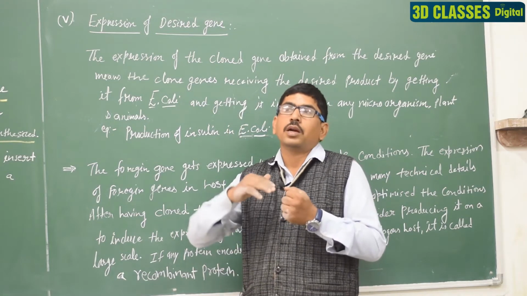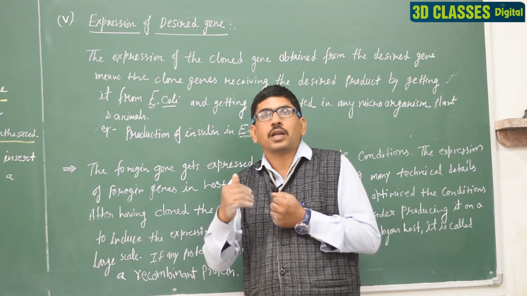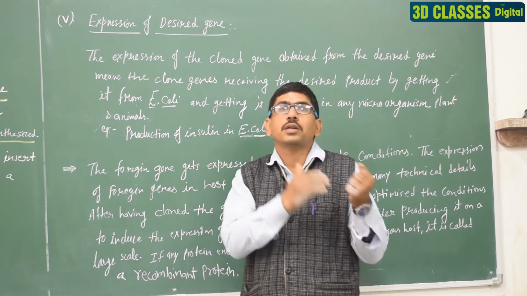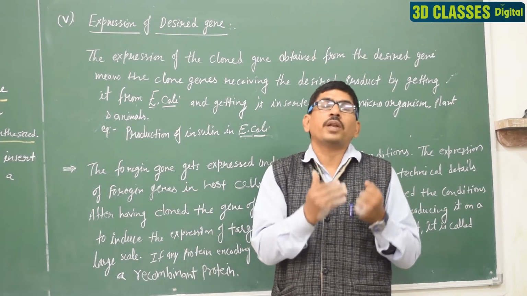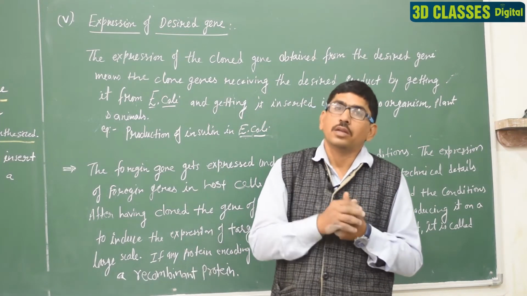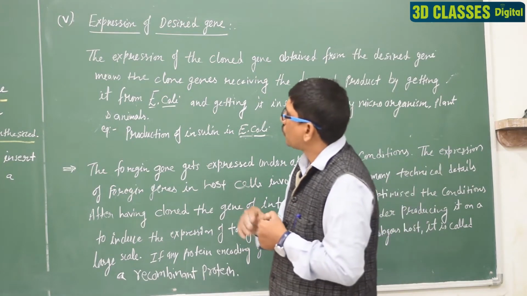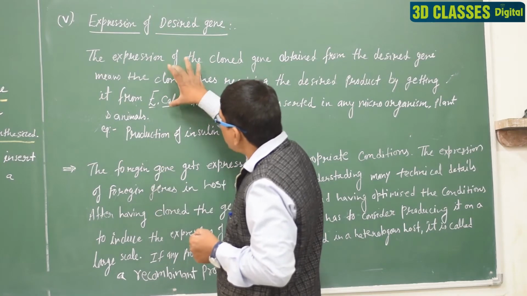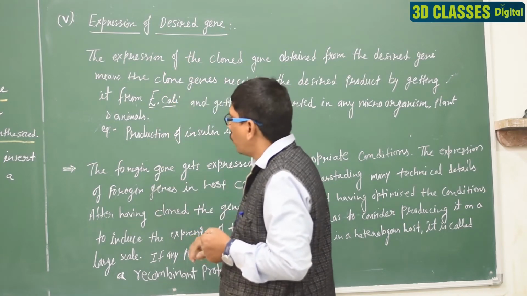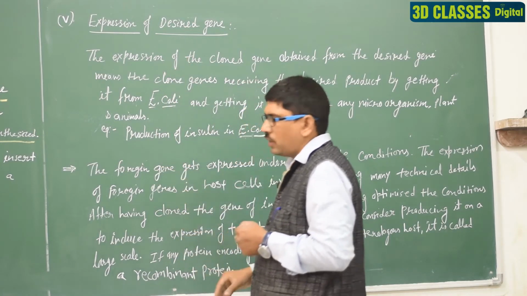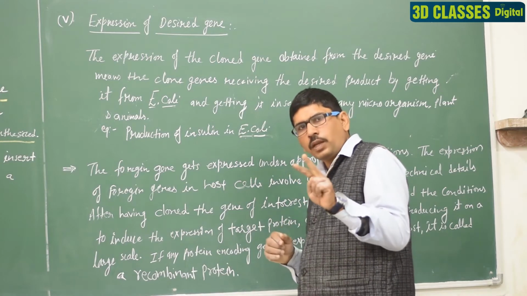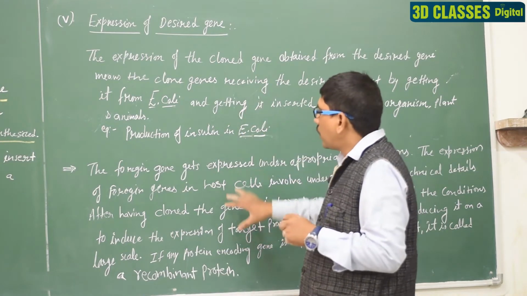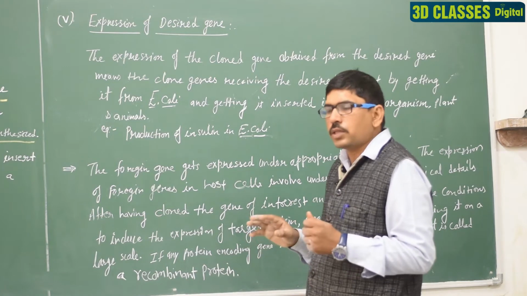It means those genes inserted as foreign DNA, the obtaining of the product from the foreign gene. So, same thing, there are two paragraphs, first paragraph and second paragraph. This paragraph is given in your Rajasthan board book, and this paragraph is given in your NCERT book. Both explain the same thing.